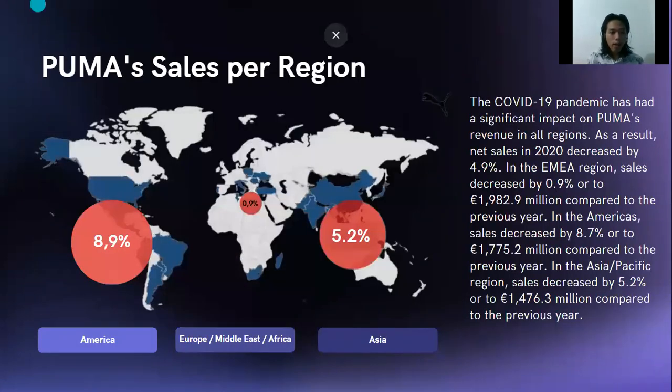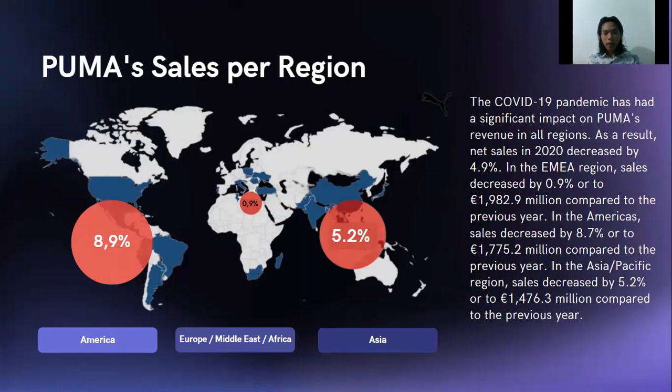For the next, how about Puma's sales per region? Do they also feel the impact of the COVID-19 pandemic, and how does it affect each region? Let's talk about it. In fact, the COVID-19 pandemic has had a significant impact on Puma's revenue in all of their marketing regions. So their net sales decreased by 4.9%.